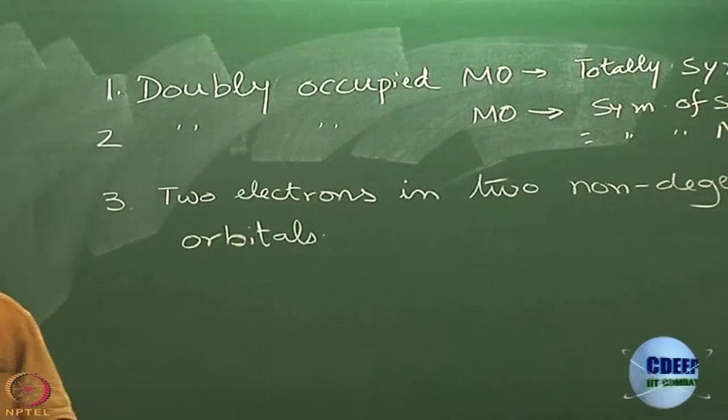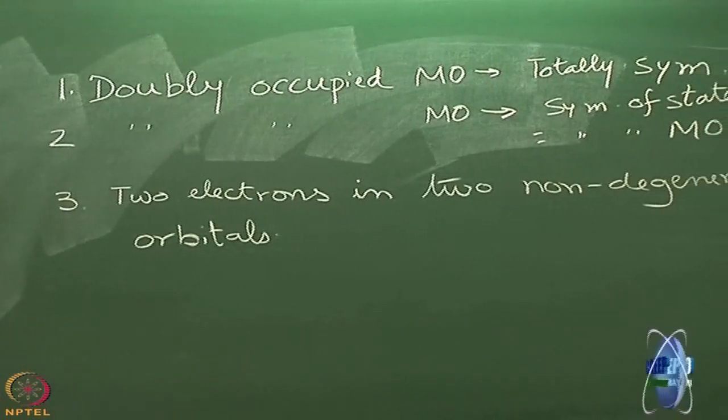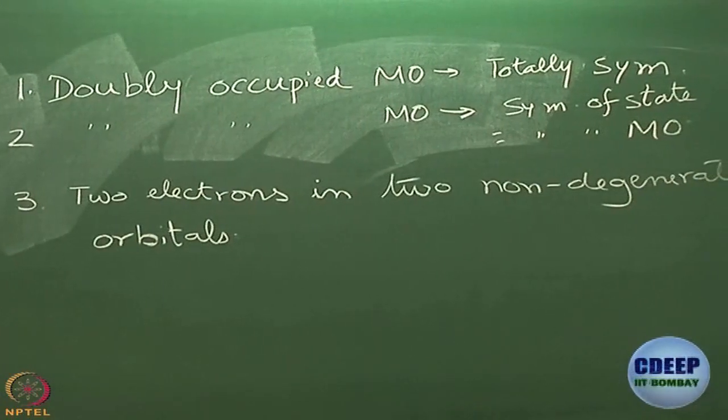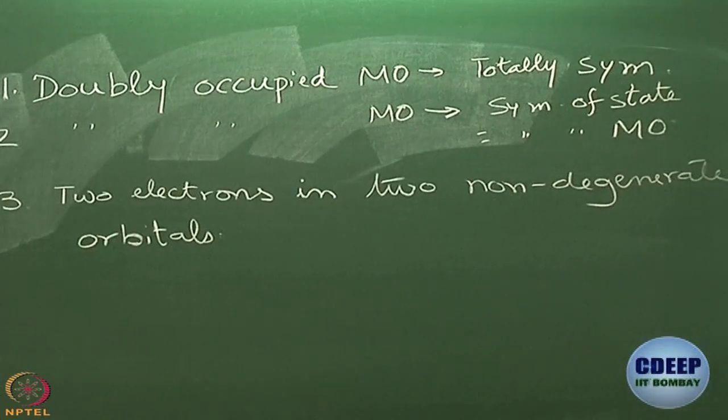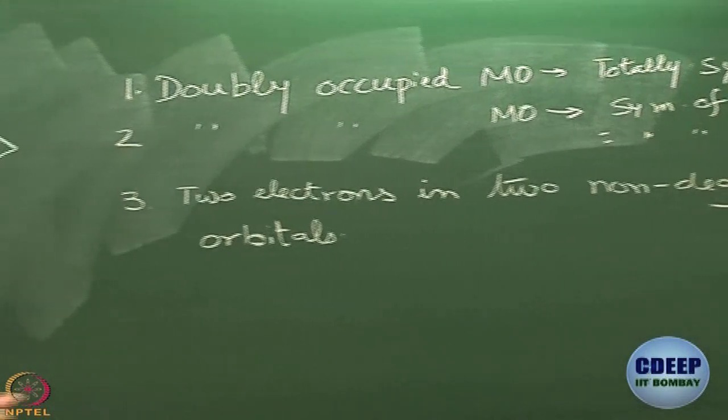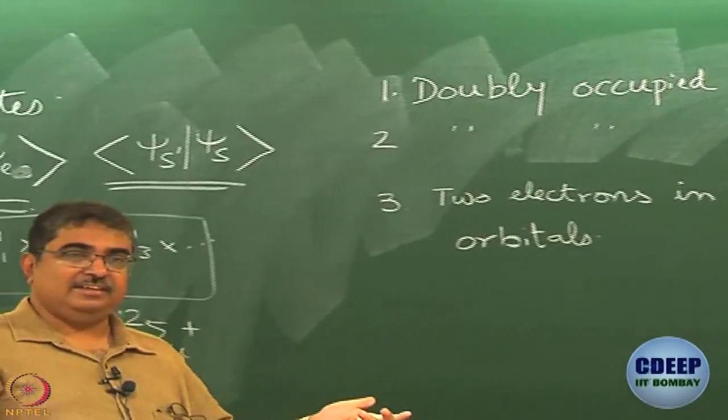Of course, if you have 2 electrons in 2 non-degenerate orbitals, can that ever be a ground state? 1 electron in 1 MO and another electron in another MO, they are not of the same energy, that can only be an excited state, alright.